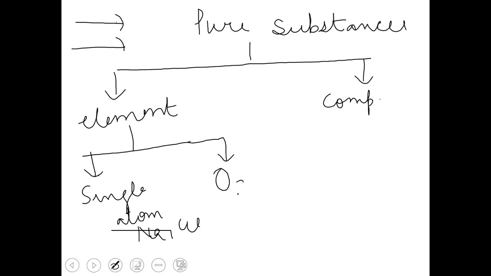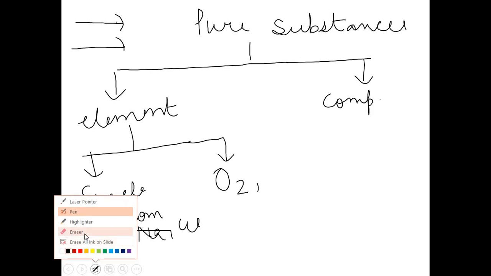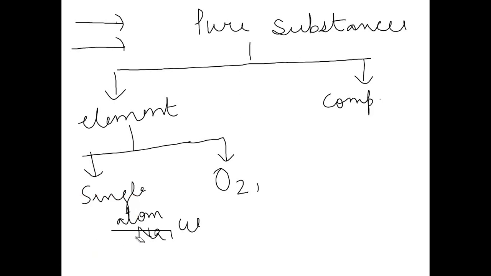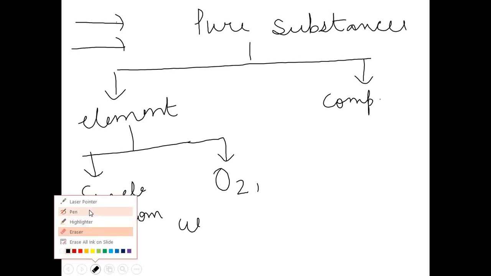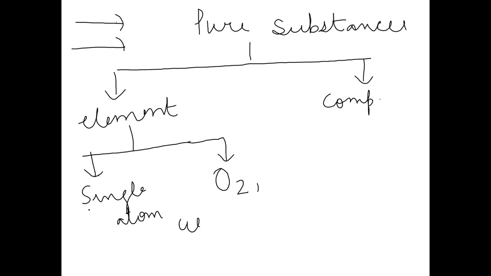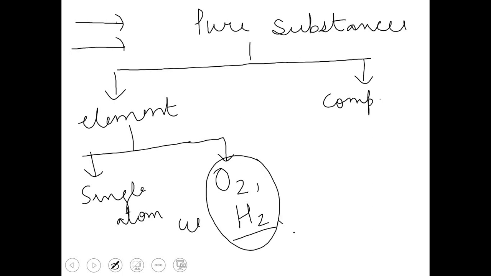Molecule of an element we have discussed just now, the O2. So oxygen can never exist as a single atom. Oxygen always exists in the form of a molecule. 2 oxygen atoms combine together and form 1 molecule of oxygen. Similarly hydrogen. Hydrogen can never exist as a single atom. 2 hydrogen atoms combine together and form a molecule of an element. So we can see here all these are molecules of an element.